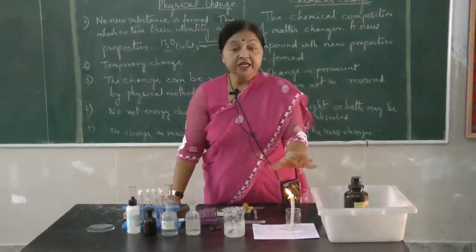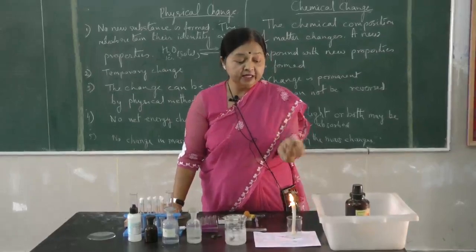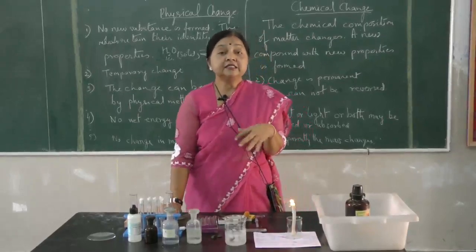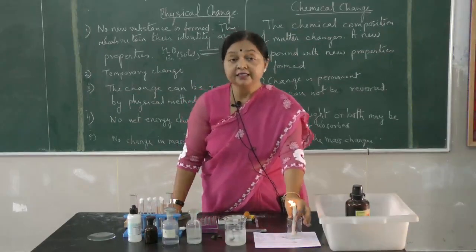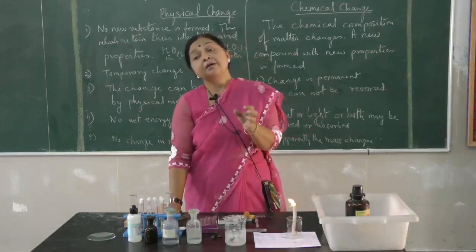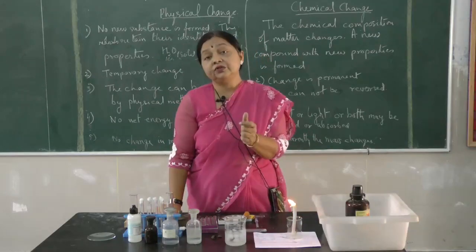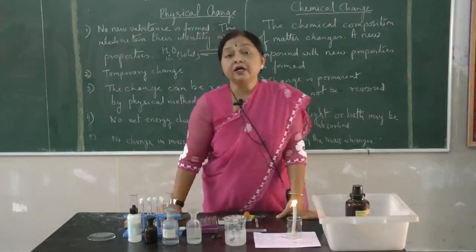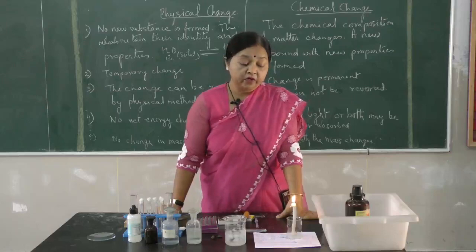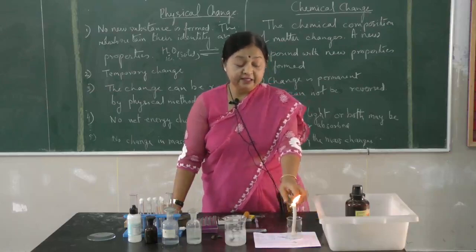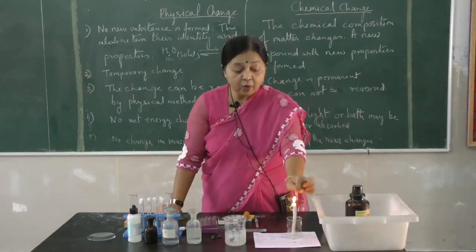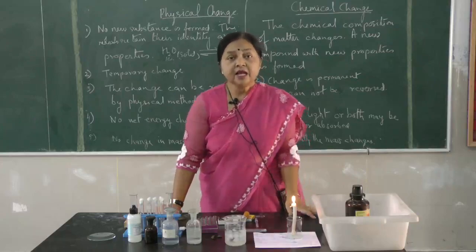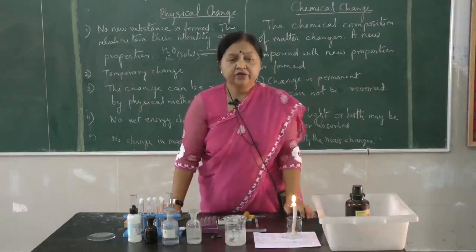But in the burning of the candle, the candle is a hydrocarbon, meaning a compound made up of carbon and hydrogen. When a hydrocarbon burns, the products are always carbon dioxide and water. When the candle is burning, the wick is burning and converting into carbon.